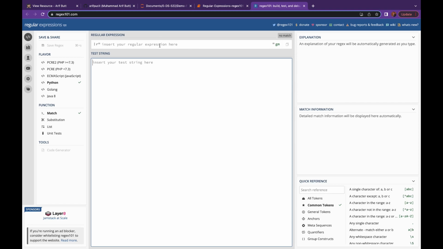This upper single line text box is where we are going to write our regular expression, and this multi-line text box is where we can write the text from which we want to search or locate the pattern mentioned over here. Let me write some text over here.